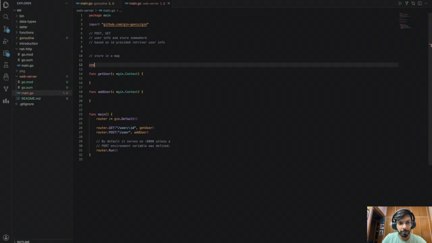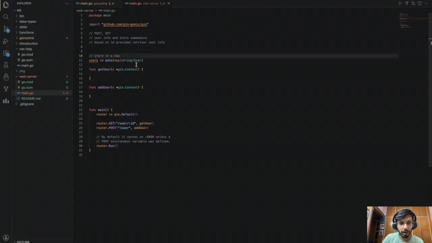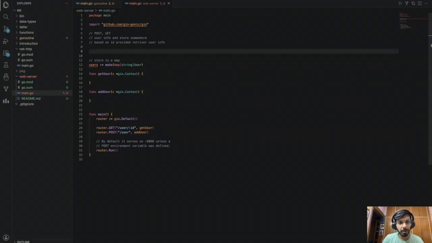Let's call the map users, and we make a map with make. There's a map keyword. It will take in a string. The string will be the ID, and it will contain the user information. So I'm going to say user. Now, what exactly is this user? This user is going to be a struct that I define. I know we haven't talked about structs till now, but a struct is more or less a custom data type, not exactly a data type, but a custom structure that you define, which you can use to store the information.